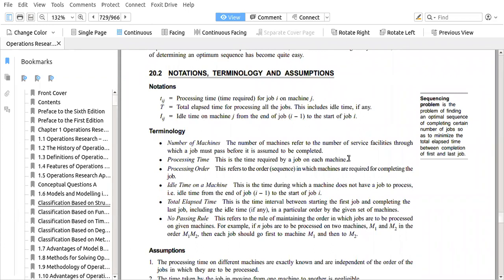Then processing order. Order is the sequence. If you are going into a petrol pump, first you go to the air filling station, then come back to fill the petrol, that is one sequence. The other can be you fill the petrol first, then go to the air station. There can be another sequence where you get your wipers washed first, then fill the petrol, then fill the air, then get out of the petrol pump. So there are different sequences for completion of that service.